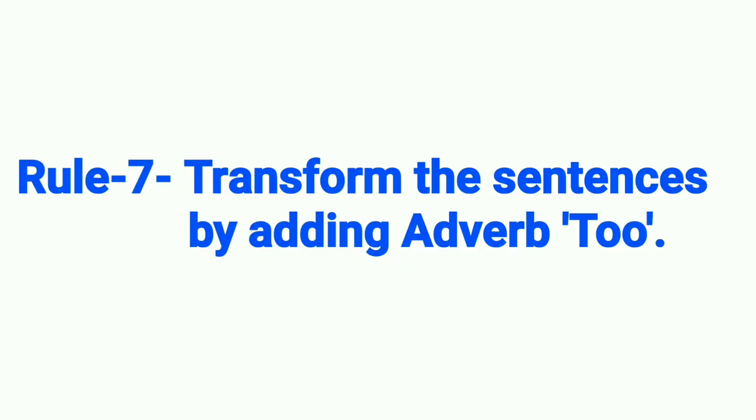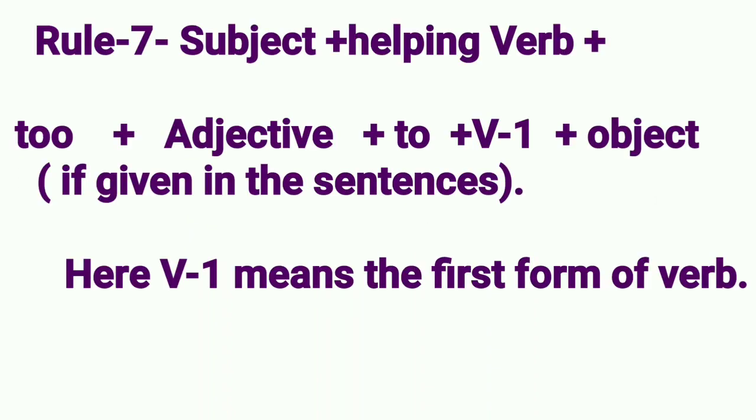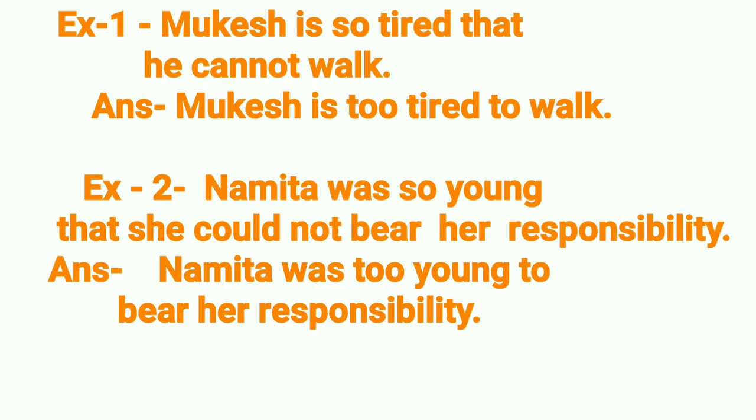Now see Rule 7. Transform the sentences by adding adverb "too". Subject plus helping verb plus "too" plus adjective plus "to" plus V1 plus object if given in the sentences. Here V1 means the first form of verb. Example 1. Mukesh is so tired that he cannot walk. Answer. Mukesh is too tired to walk. Example 2. Namita was so young that she could not bear her responsibility. Answer. Namita was too young to bear her responsibility.